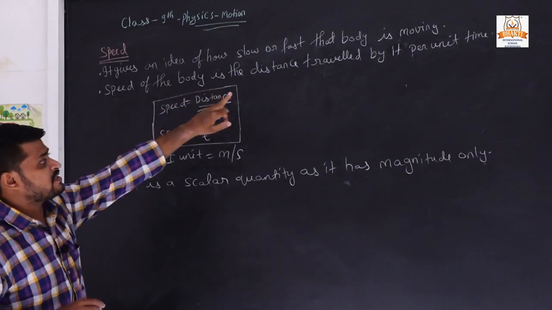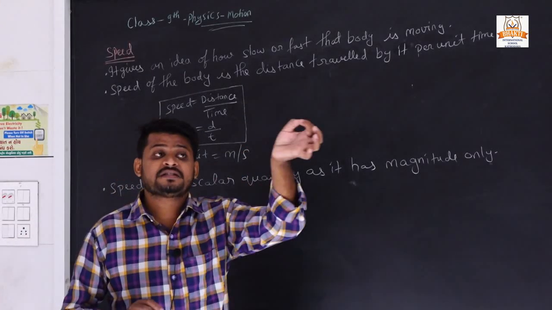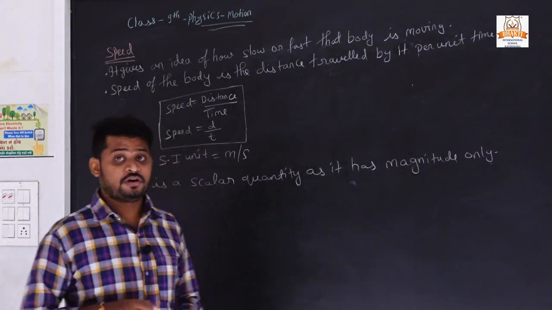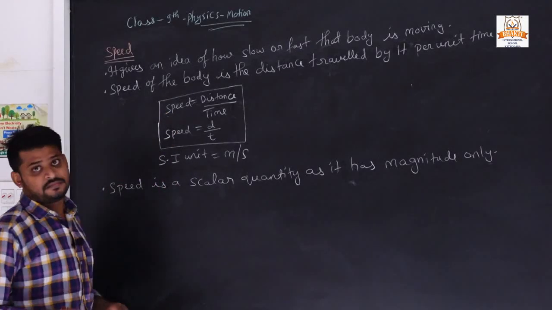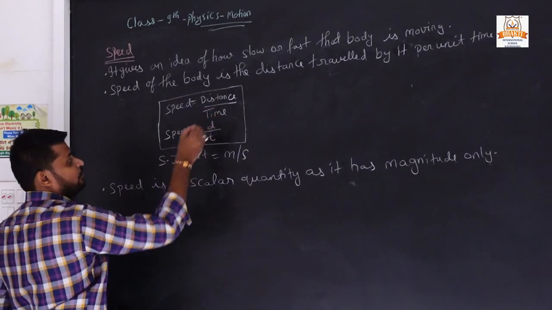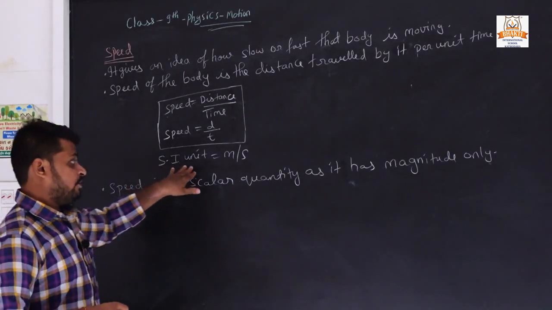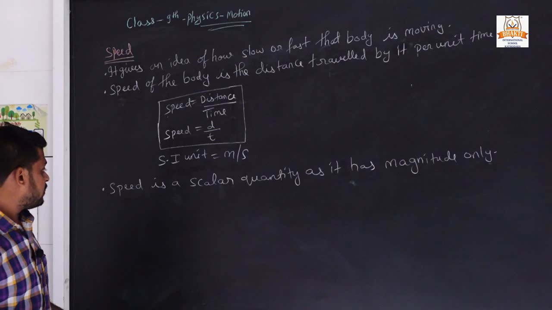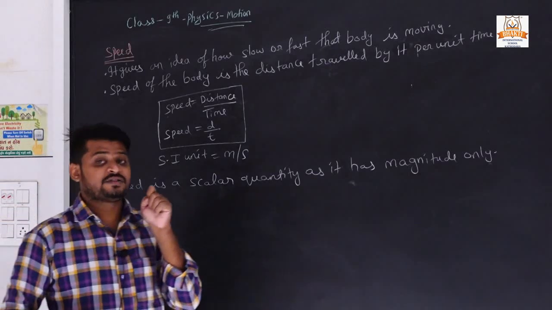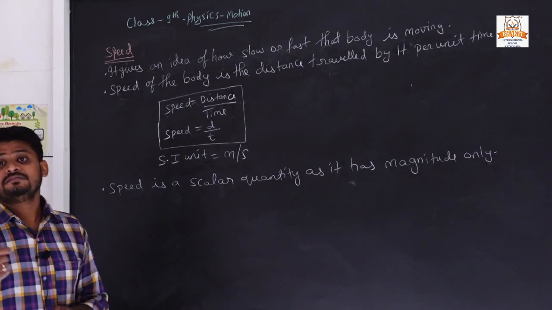Speed of a body is the distance traveled per unit time, meaning the distance the body travels in a given equal time interval is called speed. So the definition of speed is distance upon time, where distance is denoted by small d and time by small t, and the SI unit of speed is meter per second. Speed is a scalar quantity. Why? Because speed has only magnitude but it doesn't have a direction.